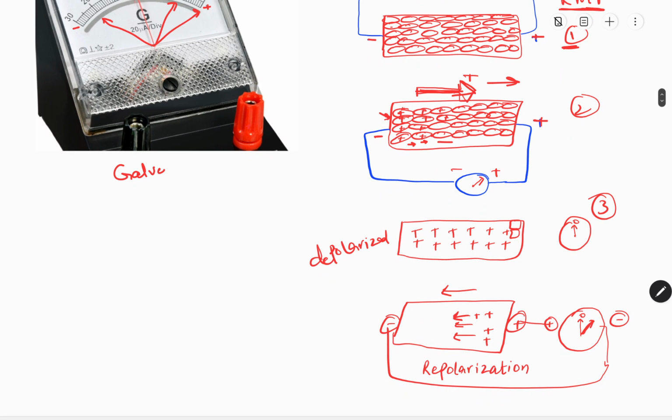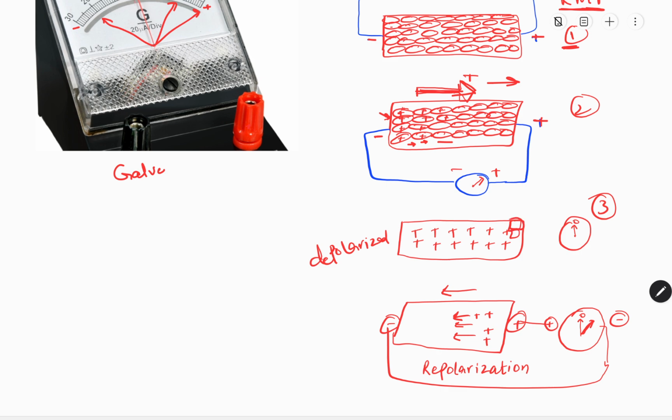After depolarization, as we have discussed earlier, in the end there will be the opening of the potassium channels. When potassium channels open, there will first be the plateau phase and then the start of repolarization. Repolarization starts from those cells which were the last to be depolarized. So the cells which were last to be depolarized are the first to be repolarized.